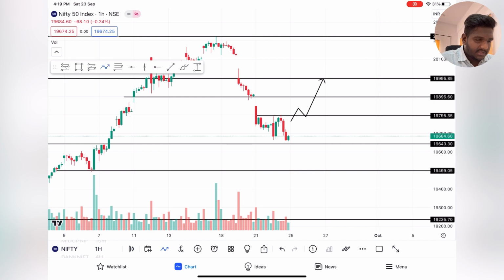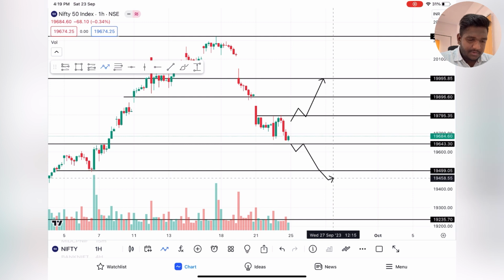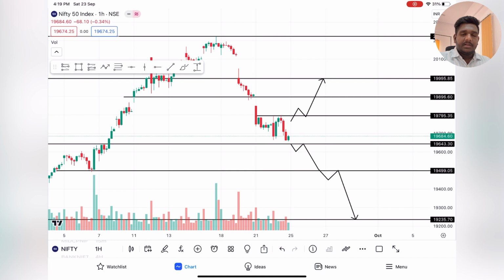If it breaks the low, okay, with the retest, the first target would be 19,500. Along with that, with the retest, I'll be expecting 19,250. These are my weekly targets and weekly analysis for Nifty.